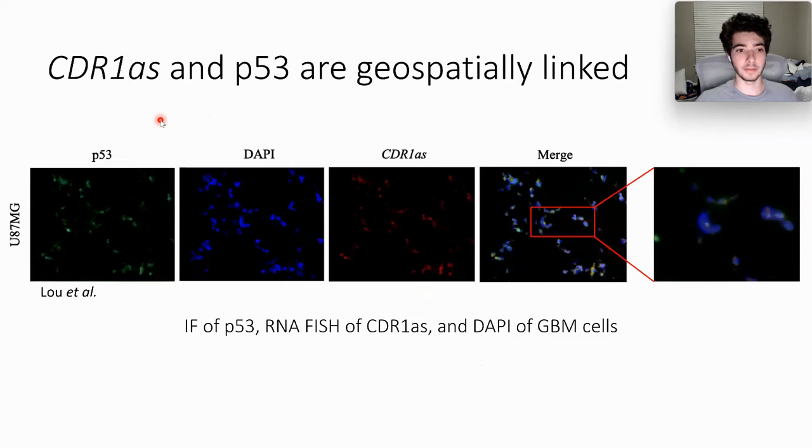Here's a really cool image showing immunofluorescent staining of P53 compared to RNA FISH of CDR1AS and DAPI, which is a nuclear stain. And we see here the merged image, and we see how P53 and CDR1AS overlap very well. Here's a zoom in of the merged image, which tells us that CDR1AS and P53 are geospatially linked within the tumor. This shows us that if you find one, most likely you'll find the other one.